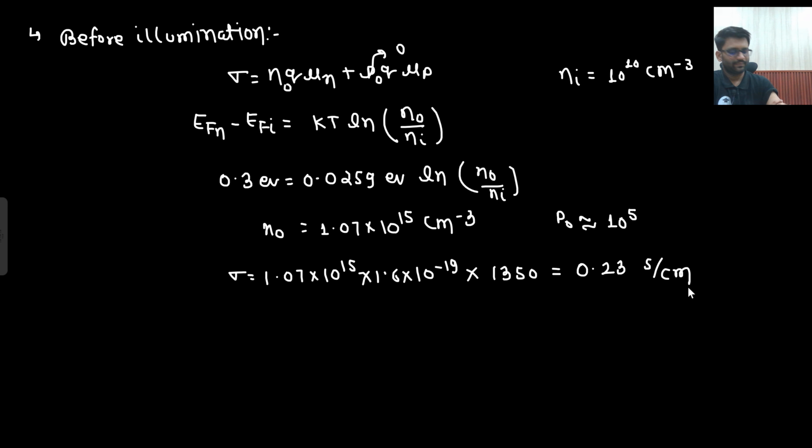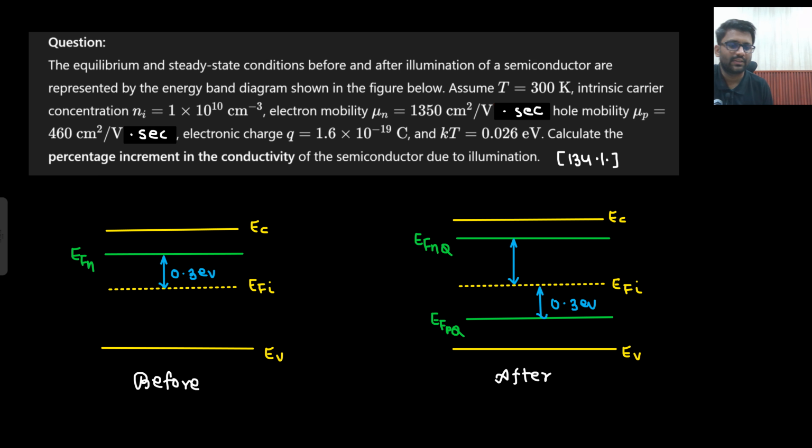Say yes or no. Okay, because everything is in centimeters, the rest of the things are fine.